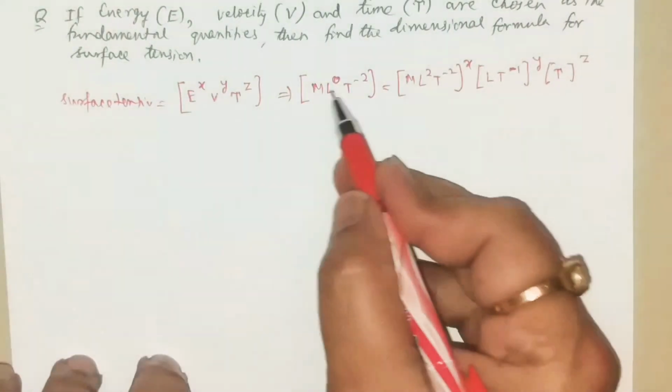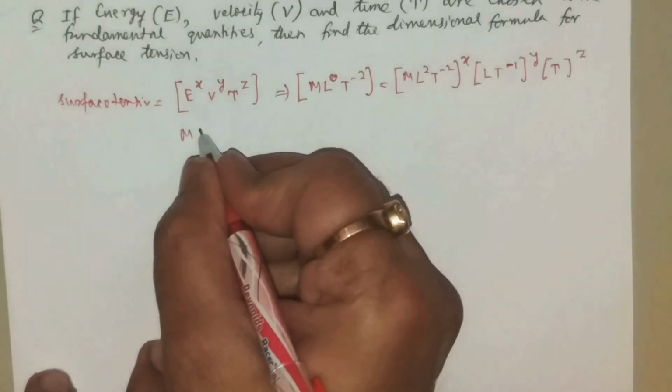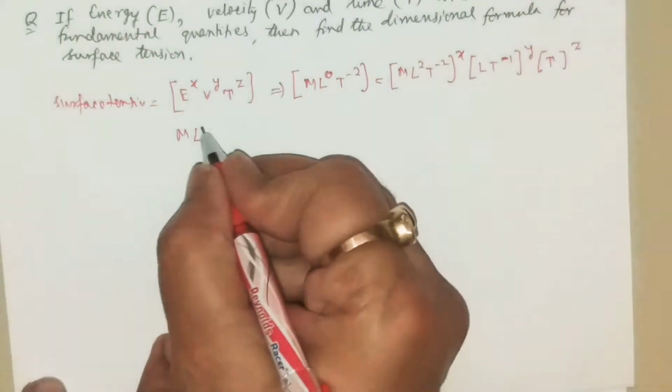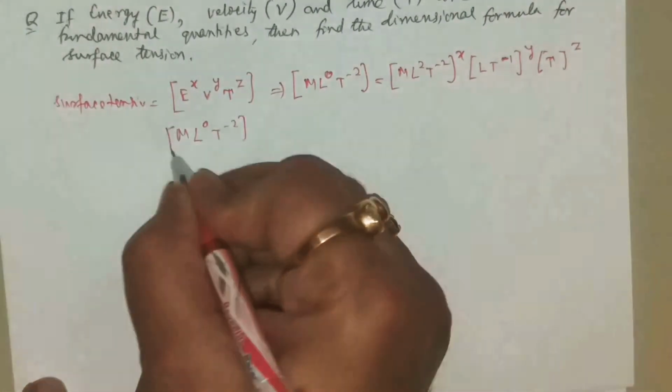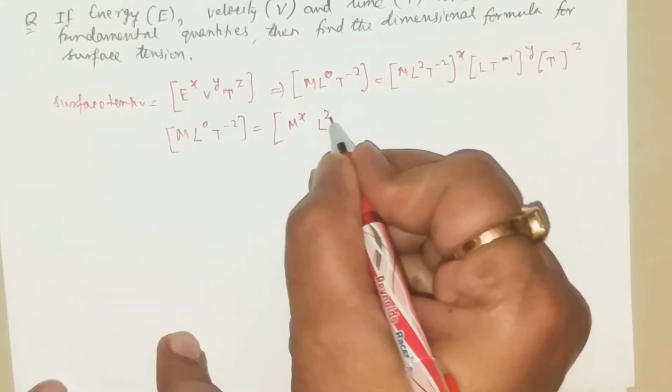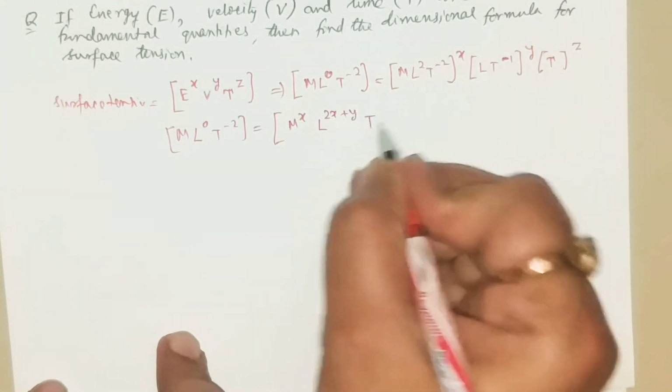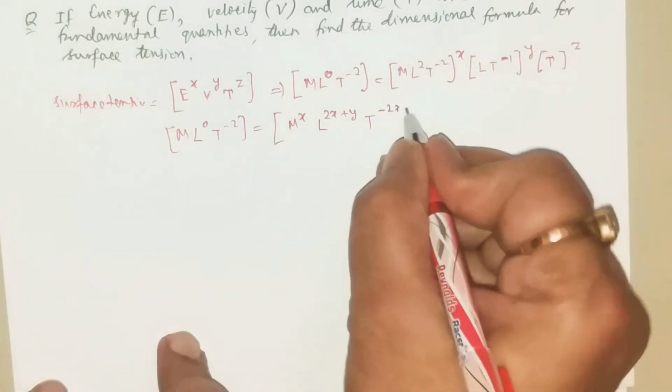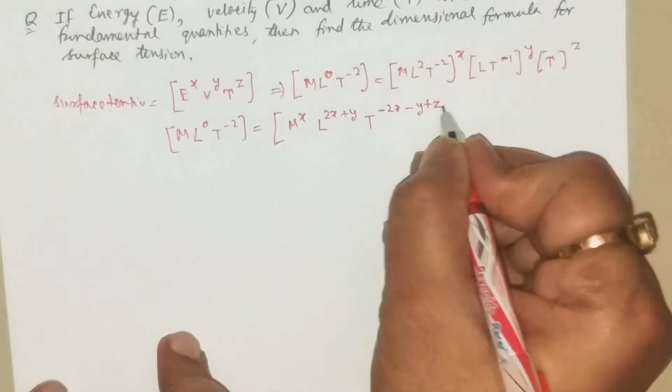From there, let's immediately calculate. First of all, what is the value of x, y, z? M L^0 T to the power minus 2, and other side is M to the power x, L to the power 2x plus y, and T to the power minus 2x minus y plus z.